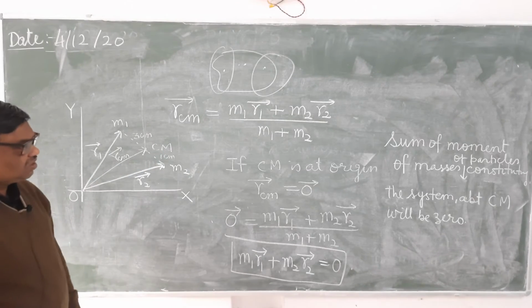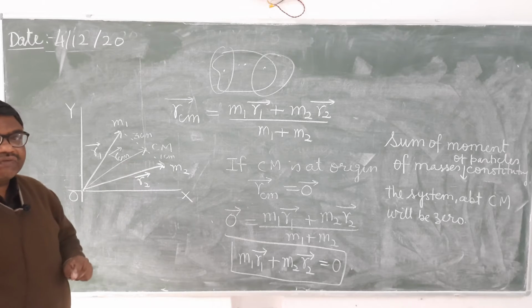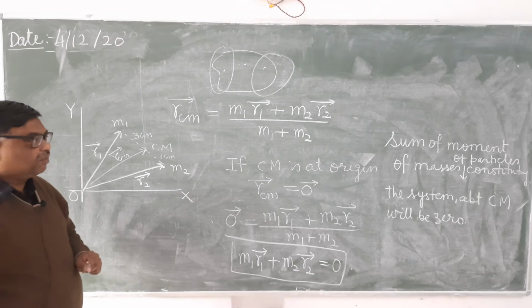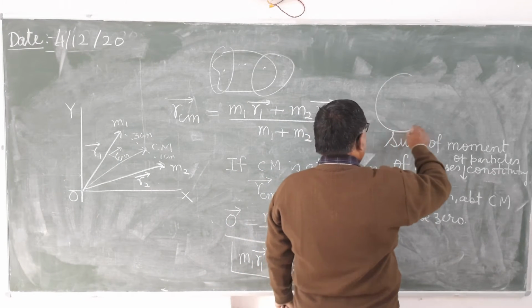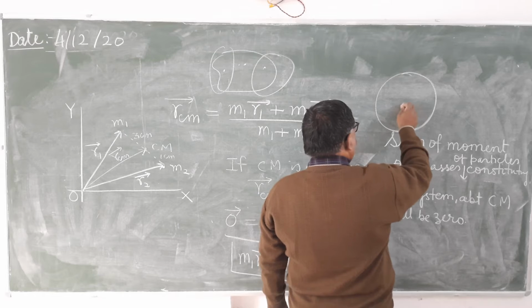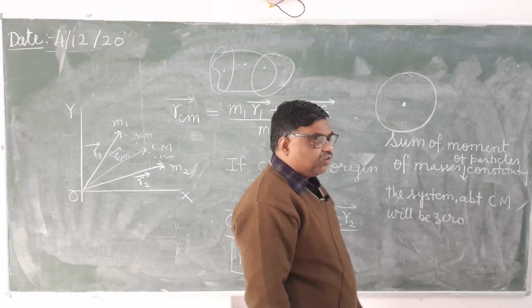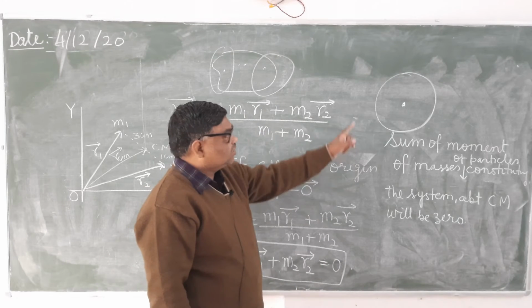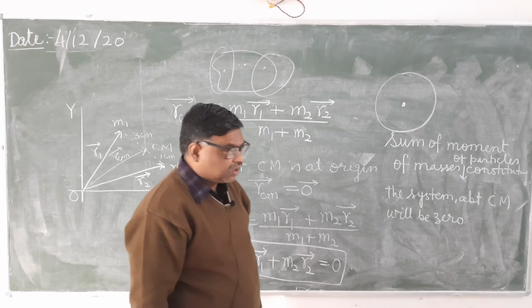One more thing, the center of mass can be located within the material of the body as well as outside the material of the body. For example, if you take a ring, where will the center of mass be? It is the center of the ring, and at this point there is no matter. No matter is located at this point.